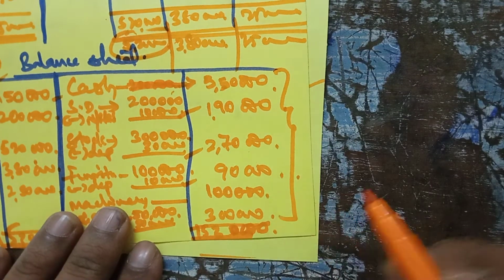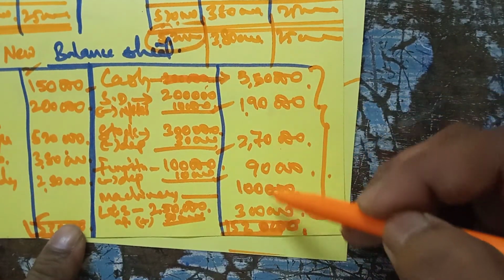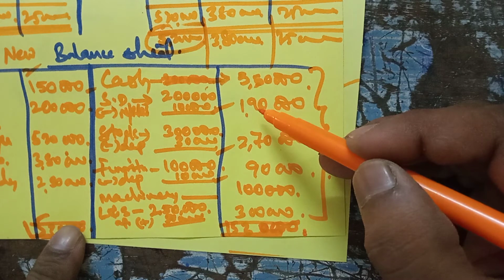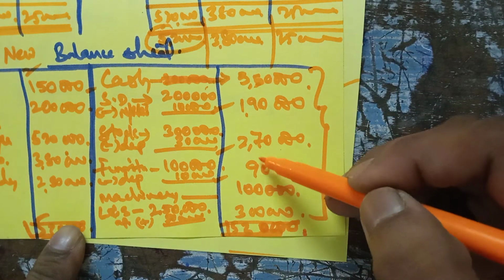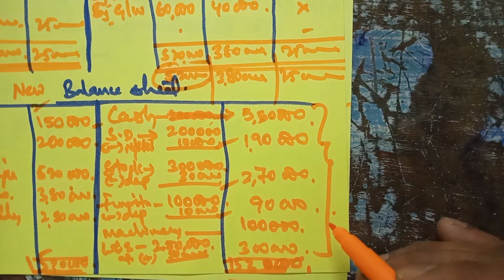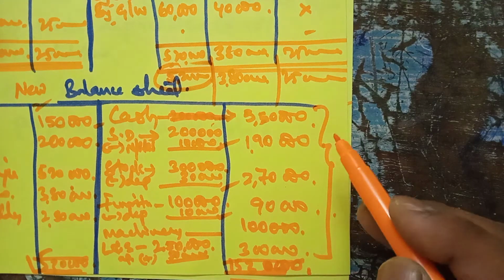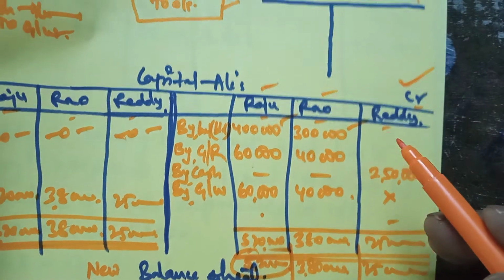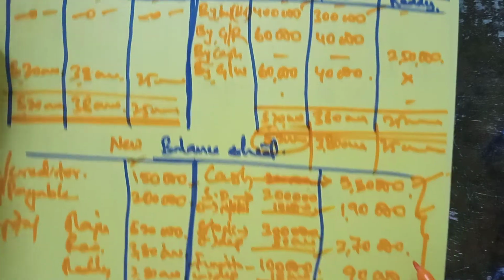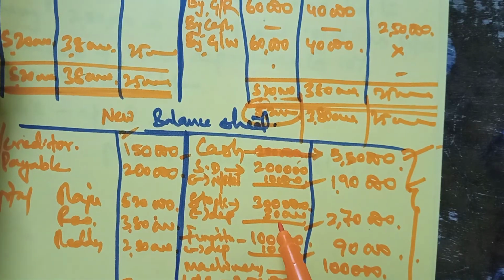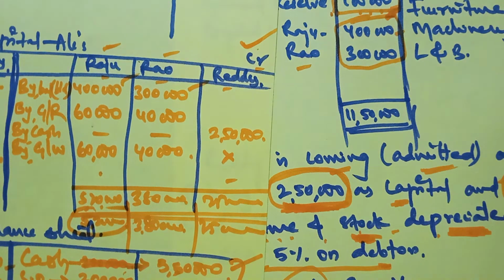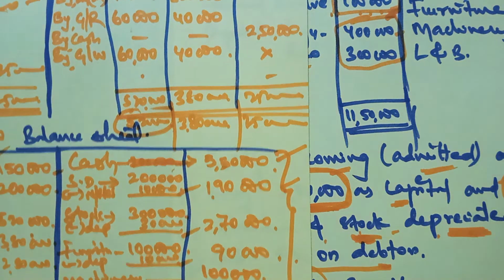If you total this, you get the same. Cash balance is 3 lakh 50, then 1 lakh 90, stock 2 lakh 70, furniture 90, machinery is the same, and land and building 3 lakh.